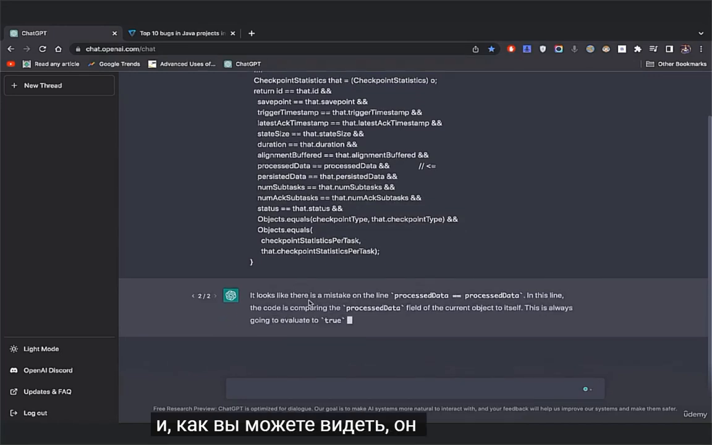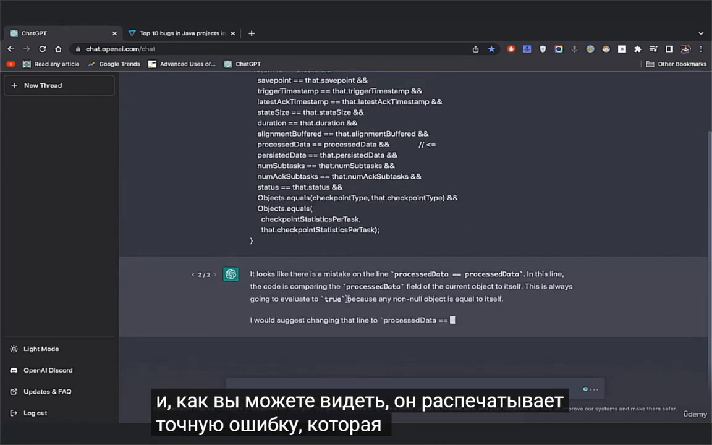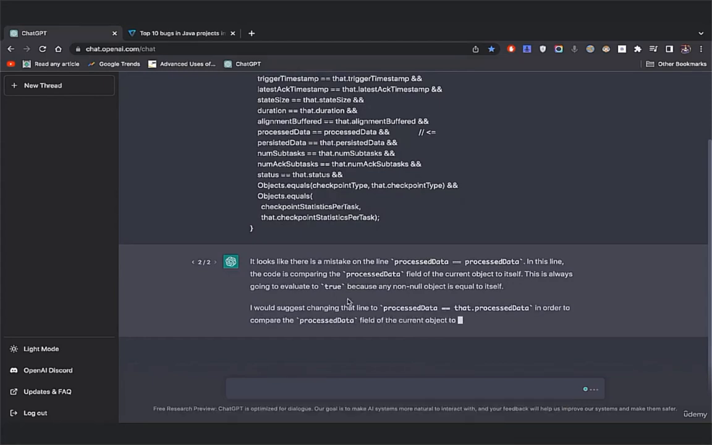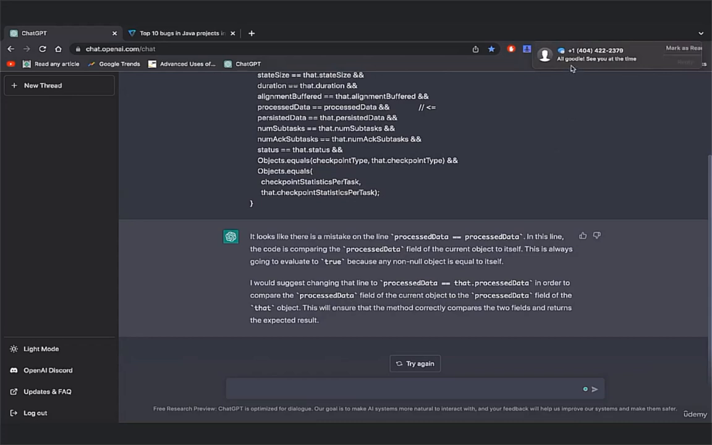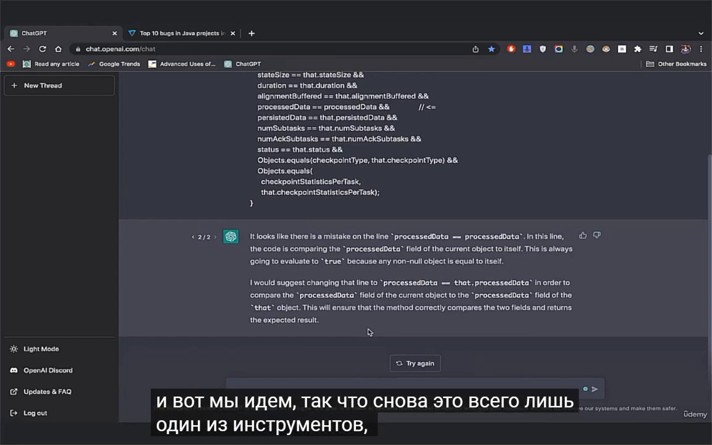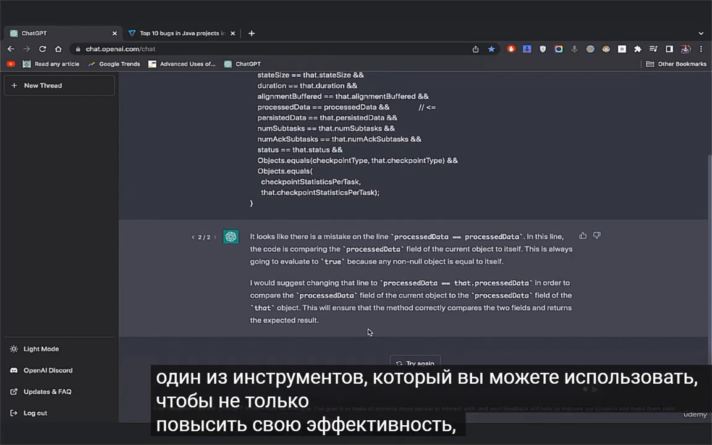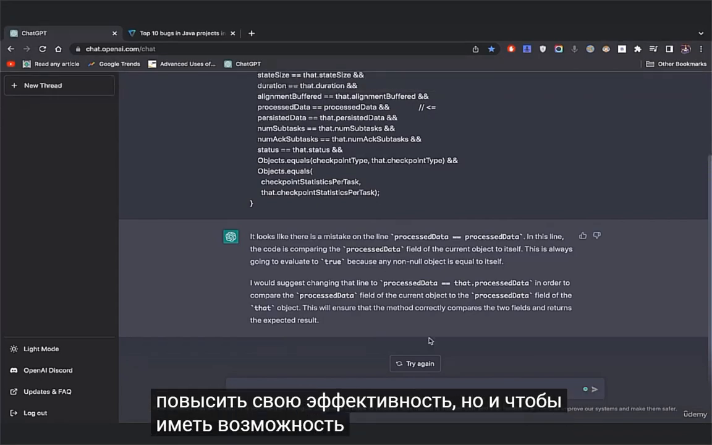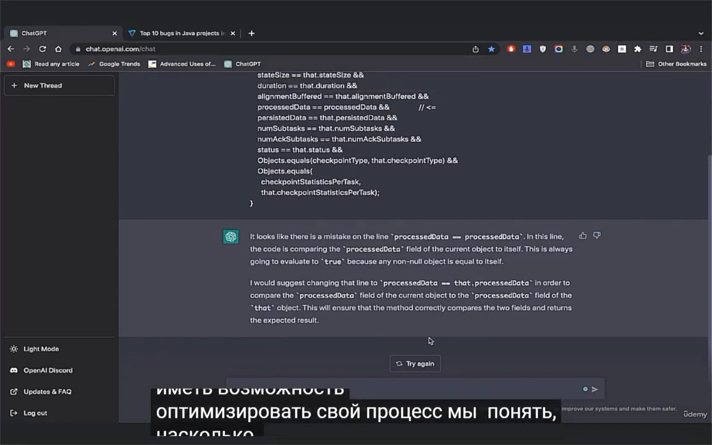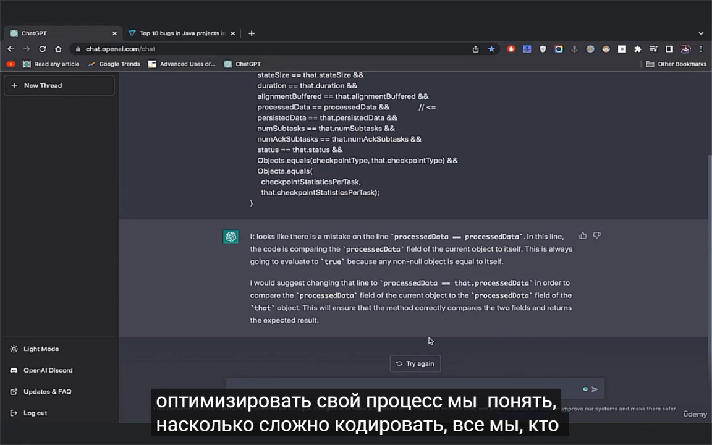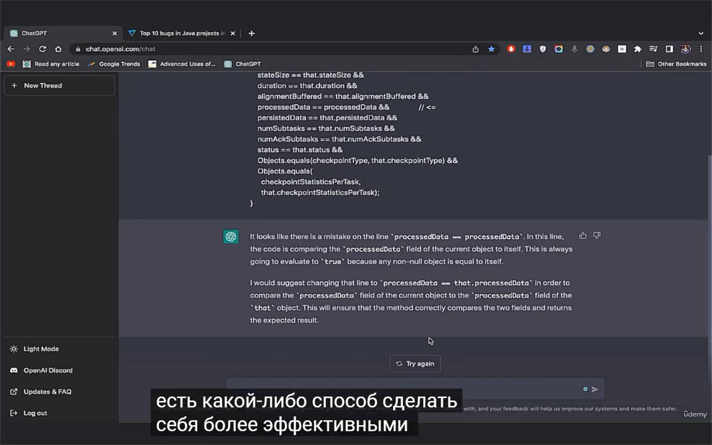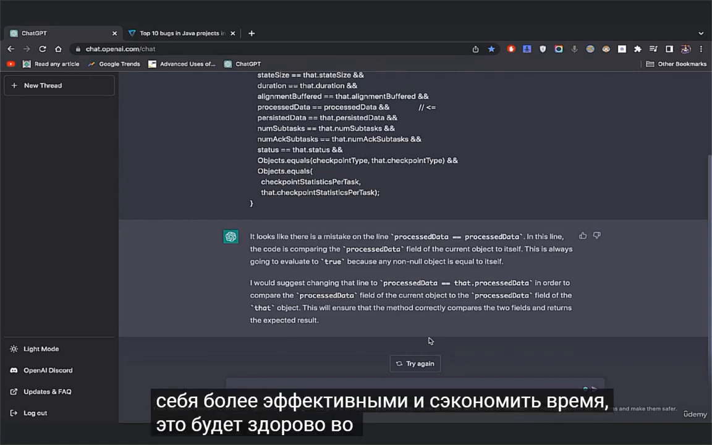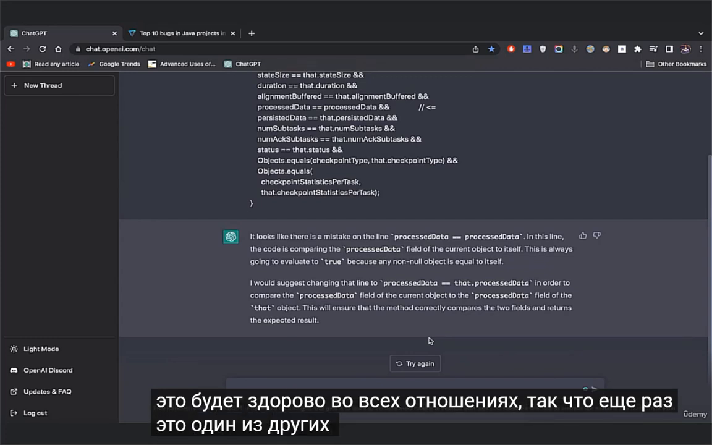As you can see, it's printing out the exact error that is coming up. And there we go. This is just one of the tools you can use to not only make yourself more efficient, but also to streamline your process. We understand how difficult coding is. All of us who do coding understand that, and if there's any way we can make ourselves more efficient and save time, it will be great all around.